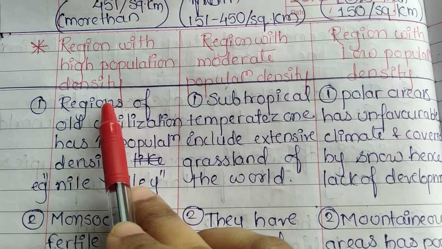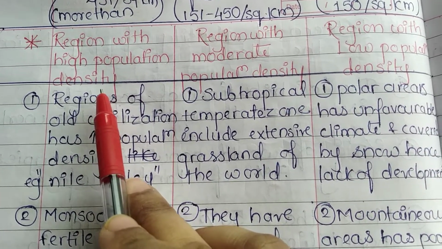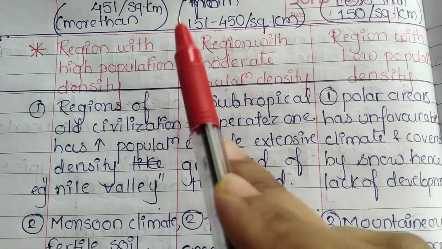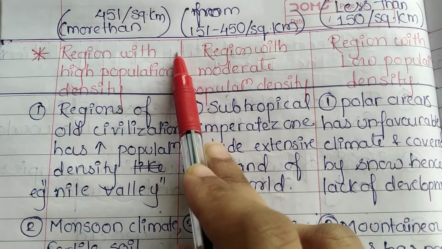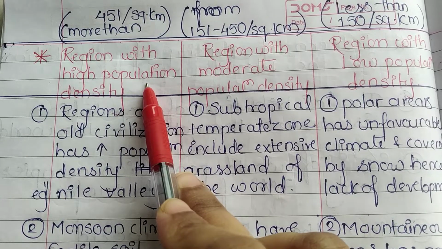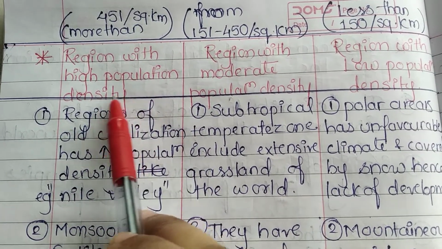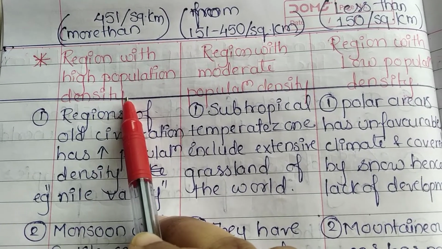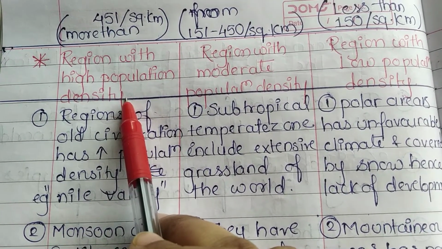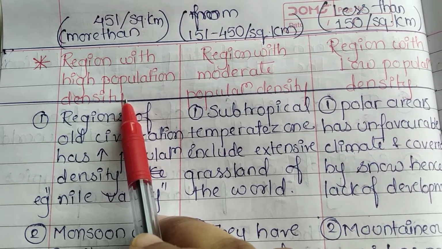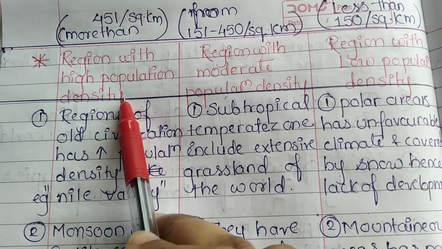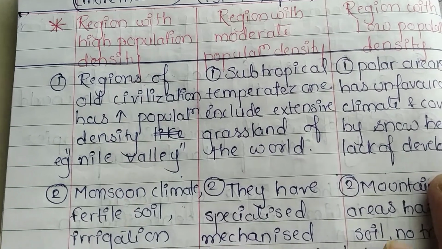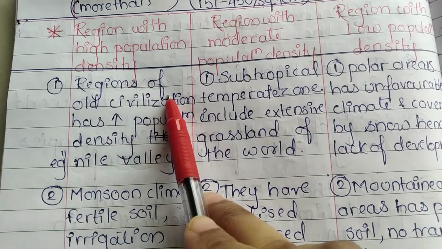Now, the area or the region with more than 451 population per square kilometer is considered as region of high population density, where the population is 451 or more than 451 per square kilometer. Such area is considered as high population density. Okay, now let us see which are the regions.